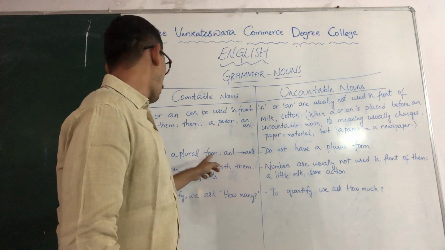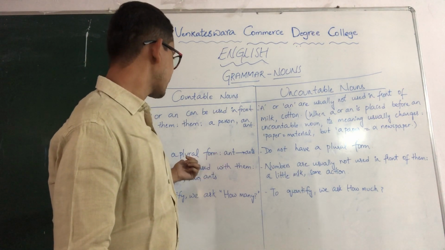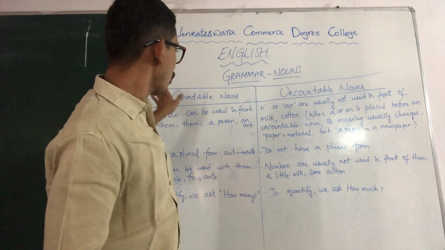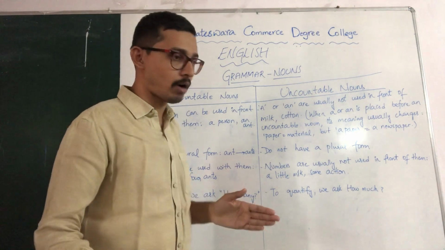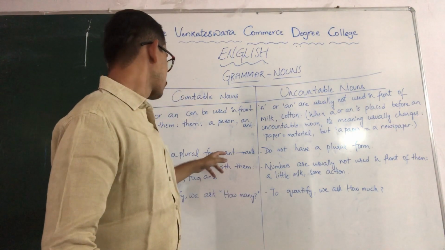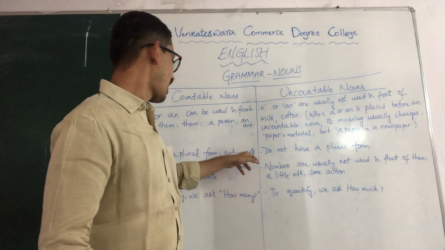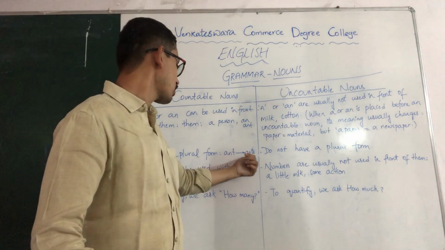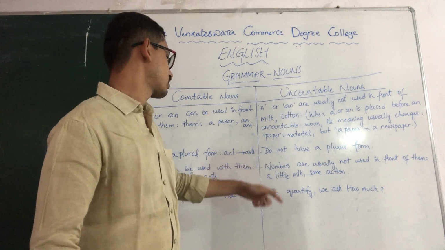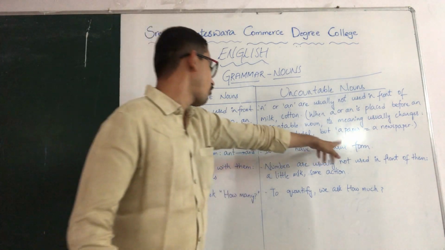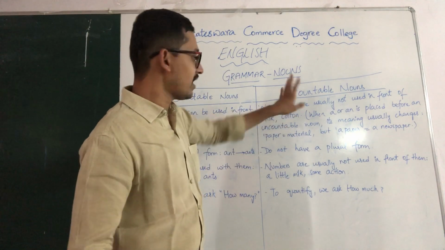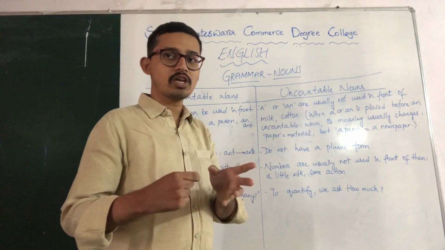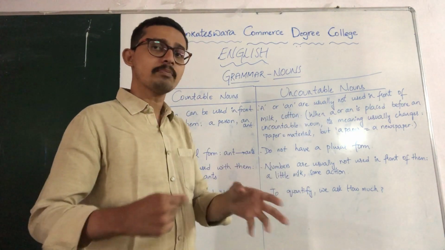Countable nouns have a plural form, as we discussed. Ant is a single, ants is the plural form for ant. Uncountable nouns do not have a plural form. As we discussed, uncountable nouns do not have any plural form.